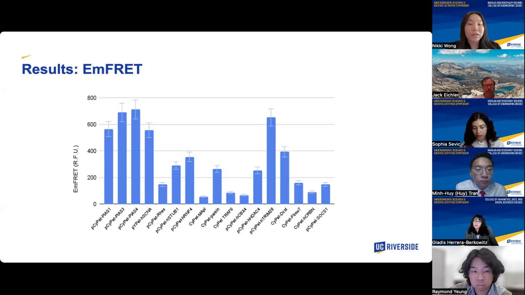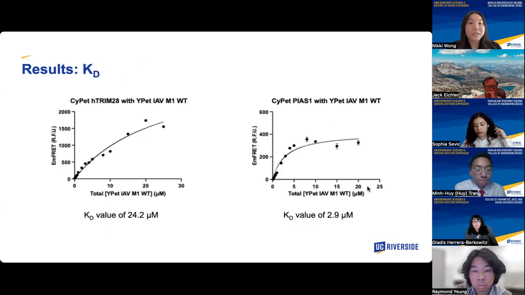So, consistent through the spectral graph and the qFRET determined data, HTRIM28 and PIAS1 have shown a clear energy transfer at 1.0 micromolar and a high qFRET value of 653 RFU and 565 RFU respectively. So hence we chose these two proteins for KD determination. The KD was determined by quantifying the absolute FRET signal between the interactions of the two proteins.